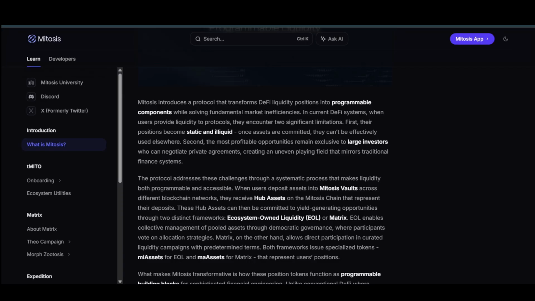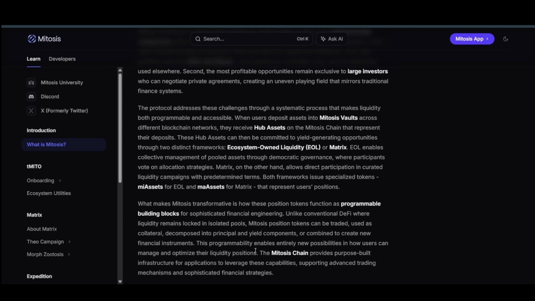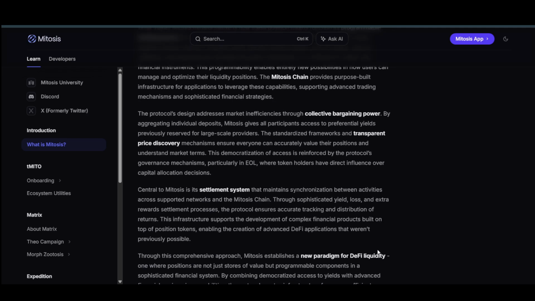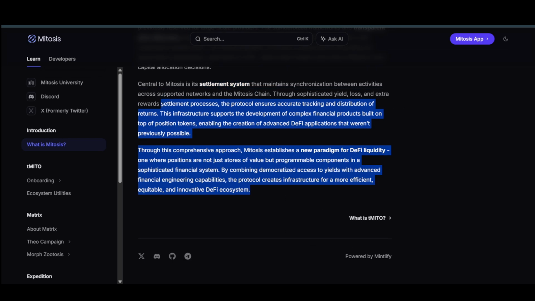In EOL, participants vote on allocation strategies, while Matrix on the other hand allows direct participation in a curated liquidity campaign with predetermined terms. So basically this is what they are going with. Both frameworks issue specialized tokens, miAssets for EOL and maAssets for Matrix, that represent the user's position. So this is how it works. If I cover all of this, it would be a pretty big video, so we'll just skip that.